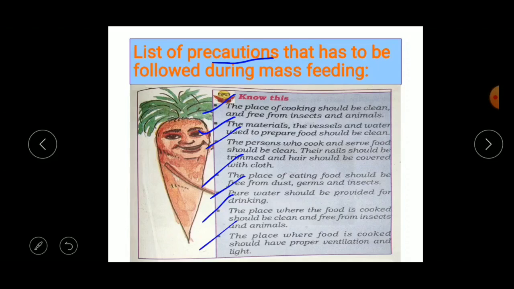Ventilation is nothing but the replacement of harmful air with fresh air. Yes, because of that the place should have windows and doors, and the room should get a sufficient amount of light. Yes, these are some precautions that have to be followed during mass feeding. Understood, children?